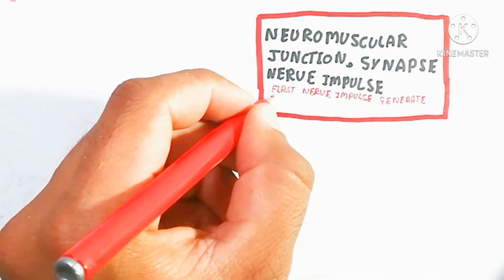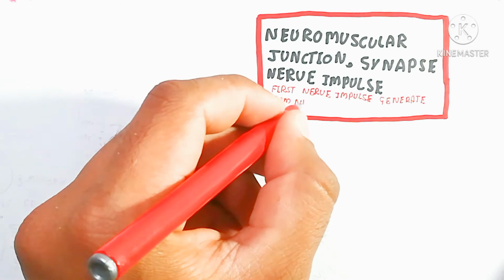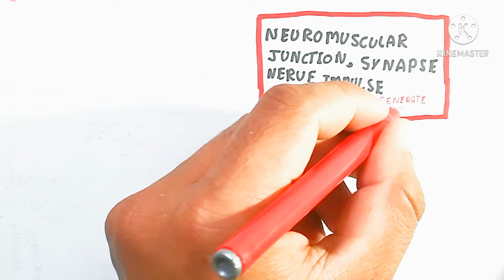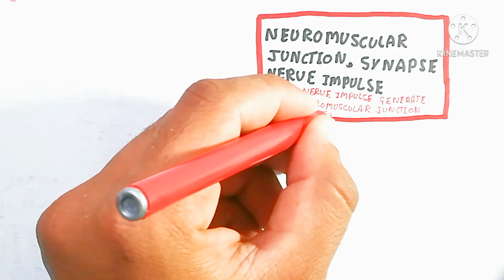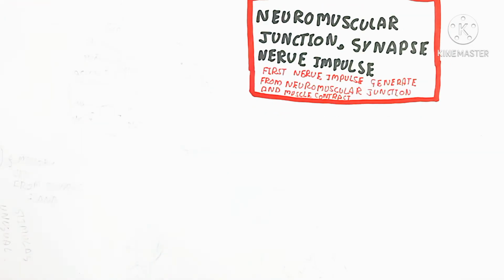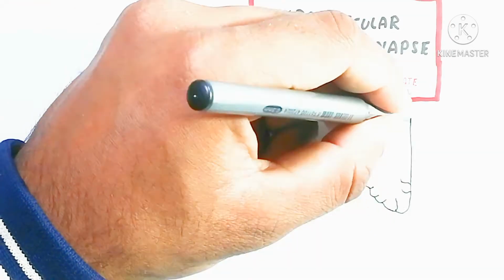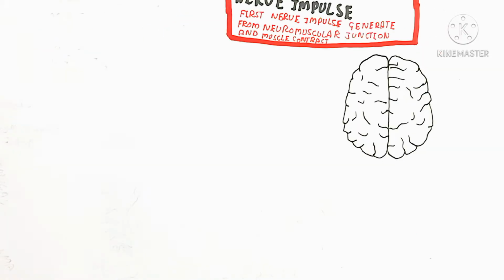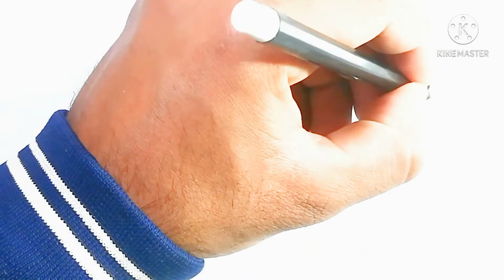On the other hand, the synapse is the structure where two neurons are interconnected, and the synaptic cleft is the gap between the nerve ends which carries the impulse to the neuromuscular junction for muscle contraction or pain or something related to the nerve impulse. So we will discuss the nerve impulse, synapse and neuromuscular junction in detail.